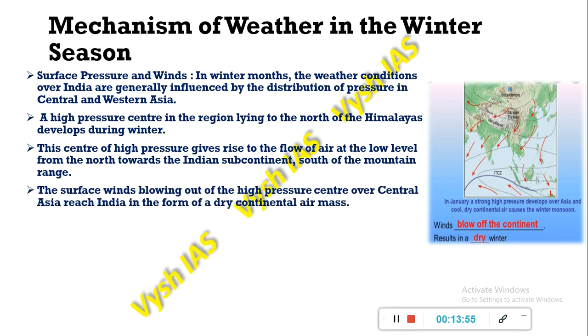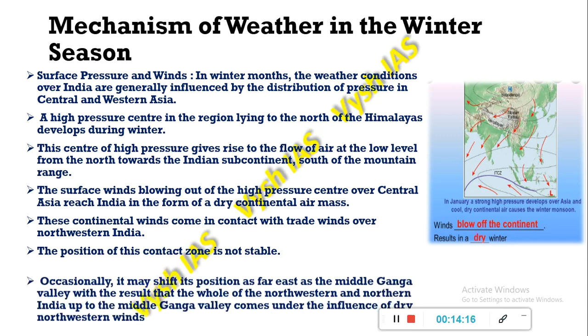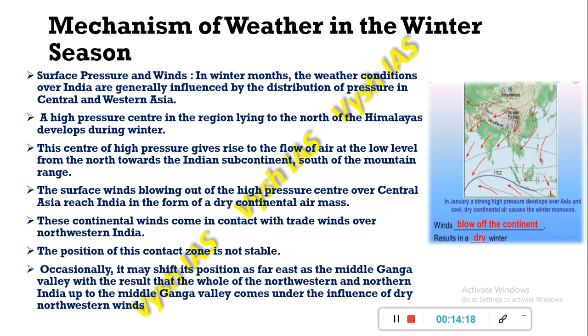The surface winds blowing out of the high pressure center over Central Asia reach India in the form of a dry continental air mass. These continental winds come in contact with the trade winds over northwestern India, and the contact zone between both of them is not that stable. It shifts its position as far east as the middle Ganga valley, and as a result the whole of northwestern and northern India up to the middle of the Ganga valley comes under the influence of dry northwestern winds.